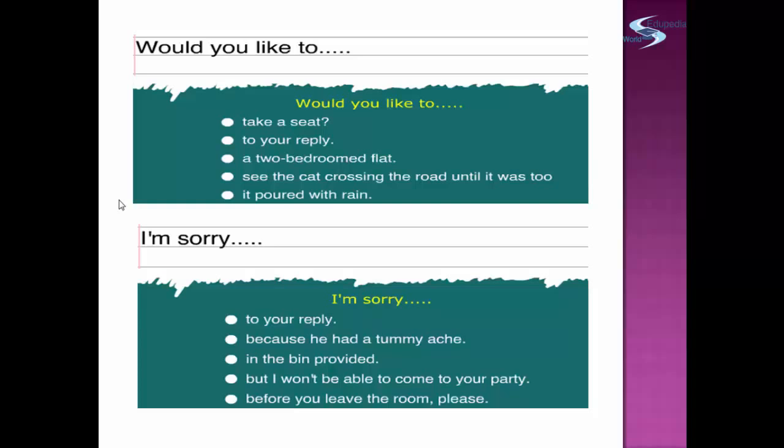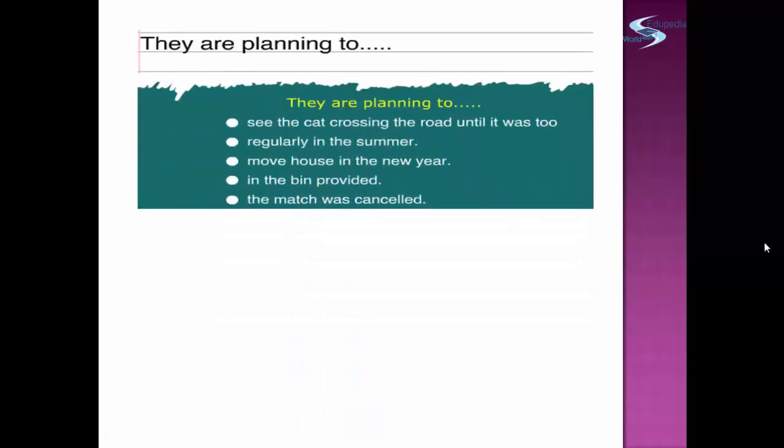Number 6. I'm sorry. A, to your reply? B, because he had a tummy ache? C, in the bin provided? D, but I won't be able to come to your party? And E, before you leave the room, please. Next, they are planning to. A, see the cat crossing the road until it was too late. B, regularly in the summer. C, move house in the new year. D, in the bin provided. E, the match was cancelled.